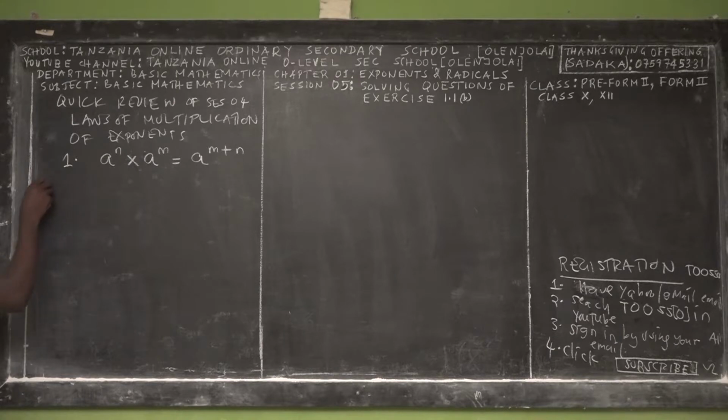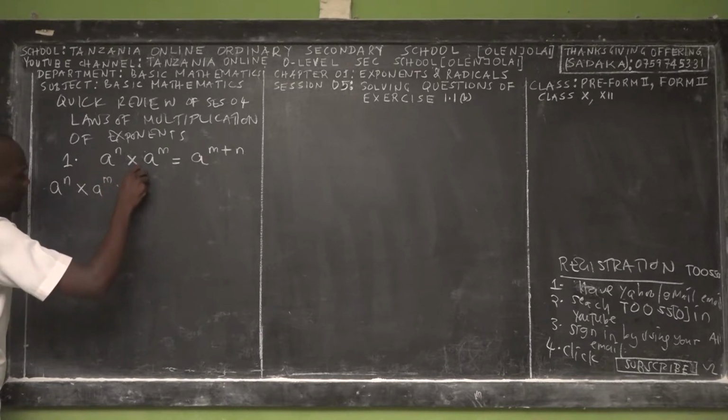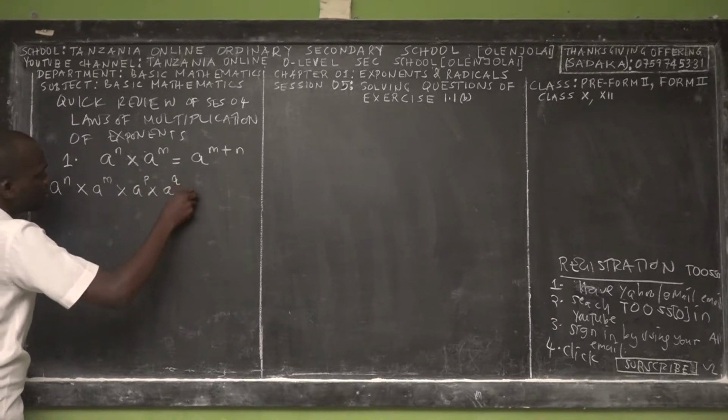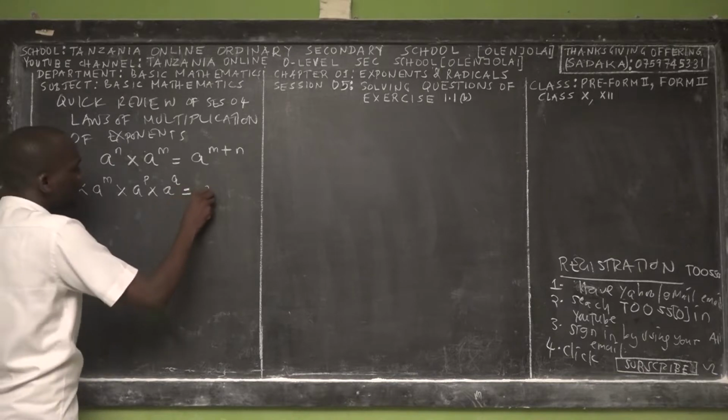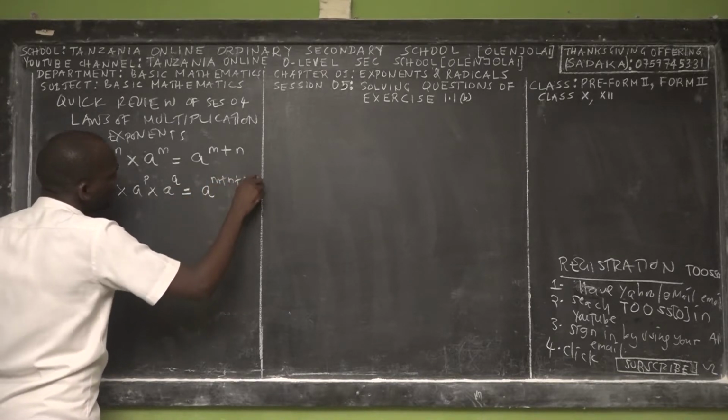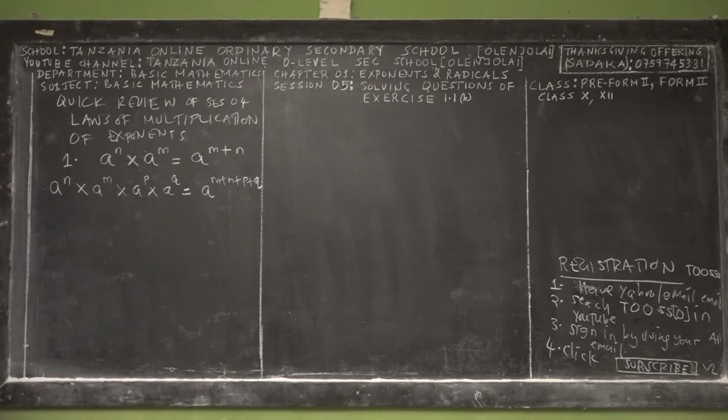We extended this: sometimes we have a product of more than two exponentials, say a^m times a^n times a^p times a^q, which simply equals a to the power m plus n plus p plus q. And vice versa is true.